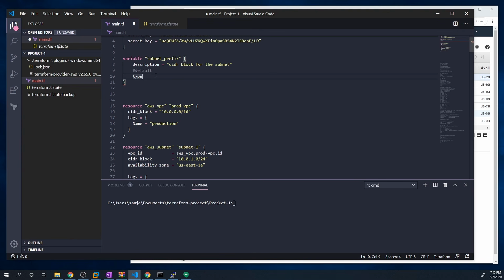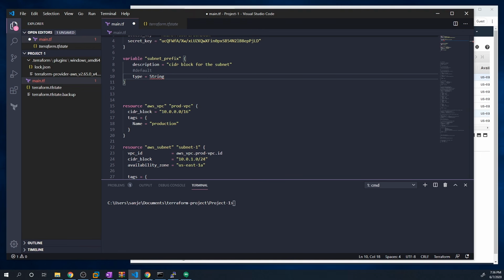And then the type. We can actually perform type constraints on variables so that when a user enters in a value, we can make sure that they enter in the proper type for this variable. So if we're expecting a string, we can say type equals string. And there's a couple of different types that Terraform supports. It supports strings, numbers, booleans, lists, maps, sets, objects, tuples.